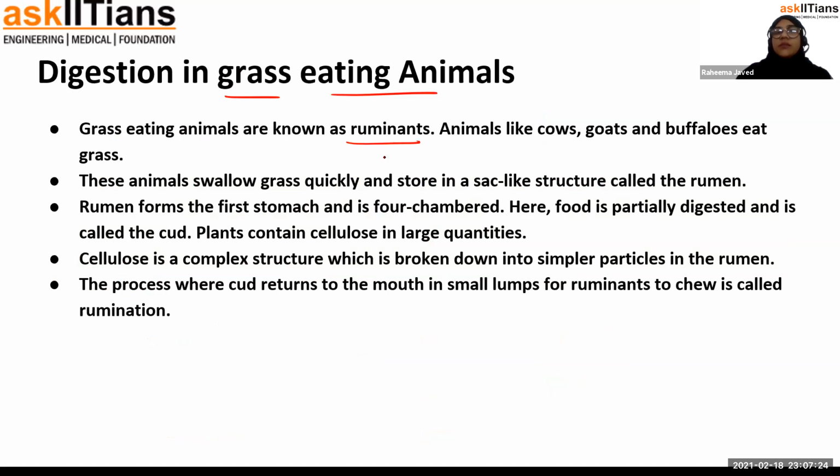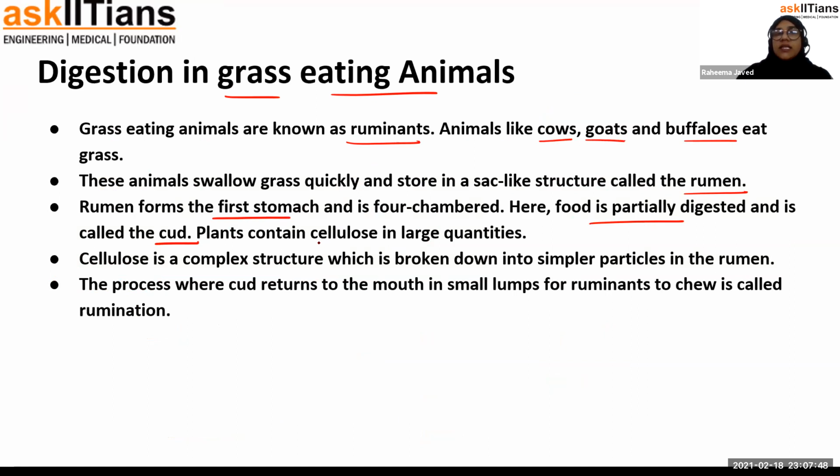These animals are known as ruminants, and examples are cows, goats, buffaloes. These animals basically swallow the grass quickly, and then they store it in the rumen. Rumen is the first stomach, and here food is partially digested and it is known as cud.